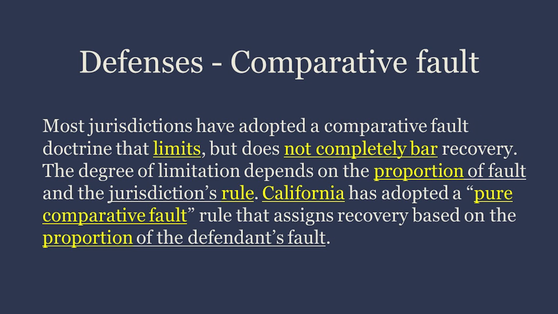Comparative fault. Most jurisdictions have adopted a comparative fault doctrine that limits, but does not completely bar recovery. The degree of limitation depends on the proportion of fault and the jurisdiction's rule. California has adopted a pure comparative fault rule that assigns recovery based on the proportion of the defendant's fault.